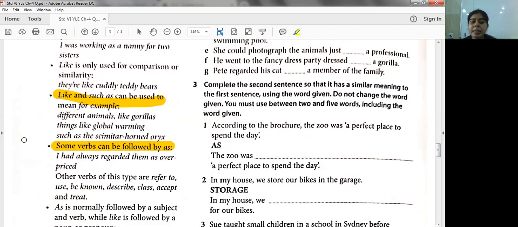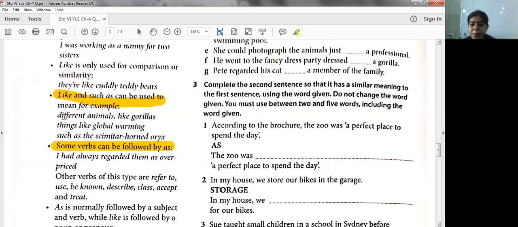Yes, some verbs are followed by as. So over here you can see first is as and then comes overpriced. They have also mentioned other verbs of this type, such as be known as, or be described as. I have always regarded them, or I have always described them as.